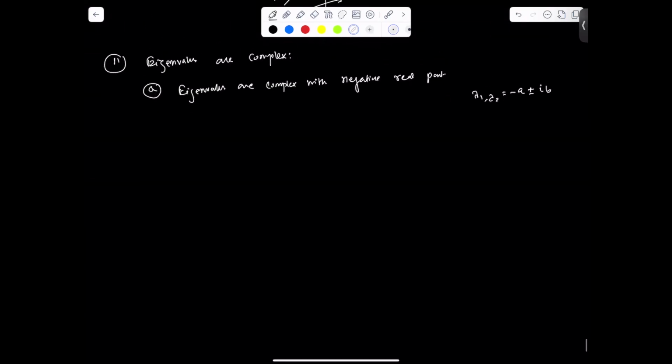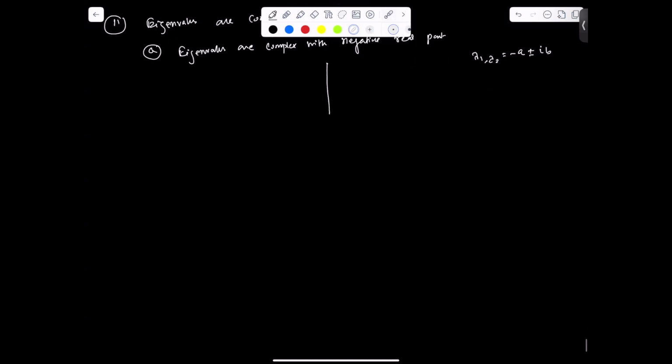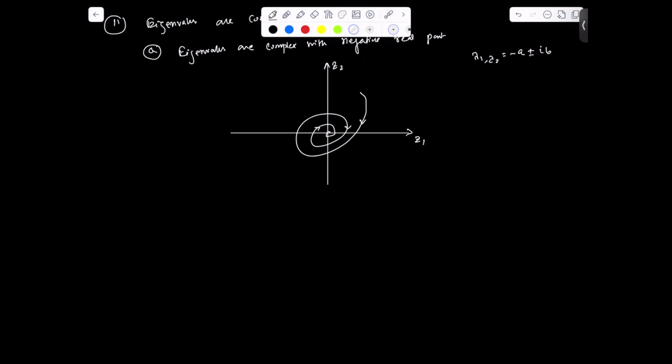And in this case, the state trajectories will be, this is Z1, Z2, so it will go like this. It is converging to the equilibrium point, and the system is stable basically. So in this case, it is called stable focus.